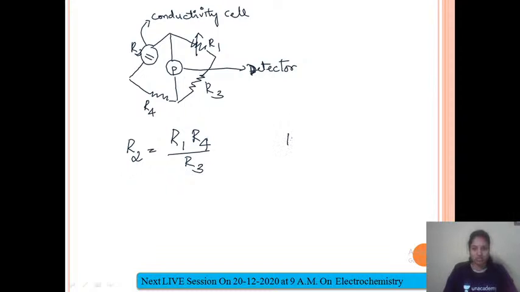Then again one more relation we have, that is conductivity is equal to cell constant upon R. Cell constant is represented as G star and resistance is represented as R. Based on this, there are many different formulas which we'll be seeing in the next class. So today we have just studied about the conductivity, resistance, and many other different terms.